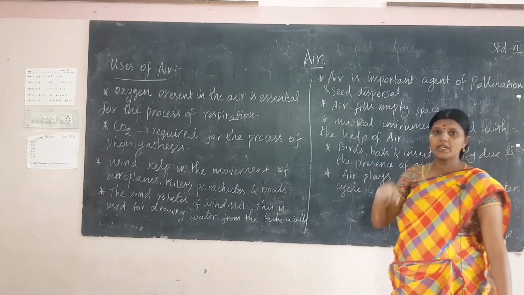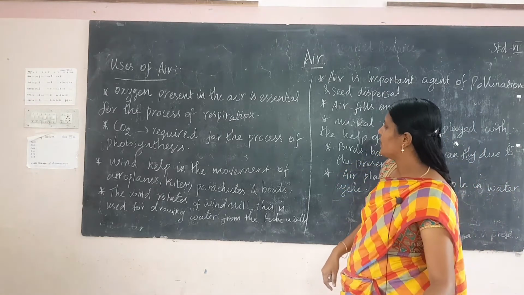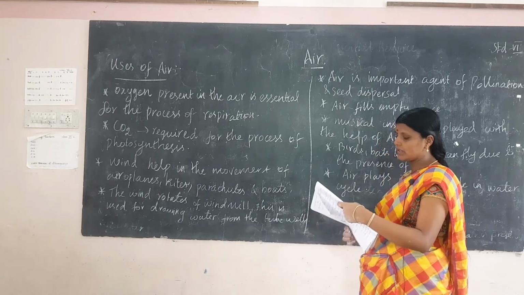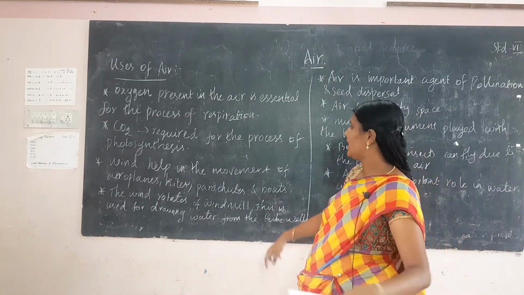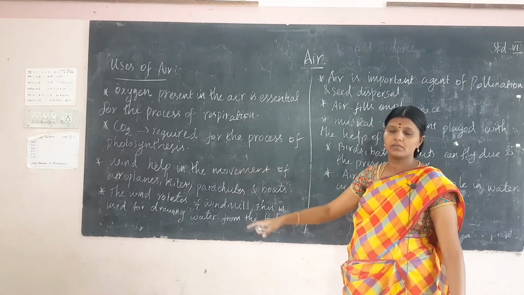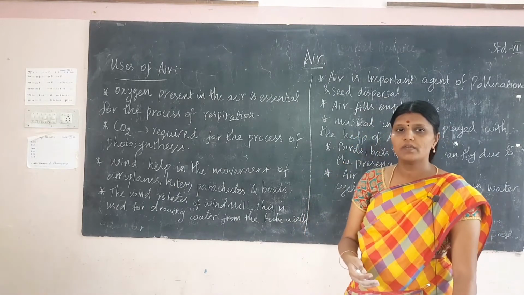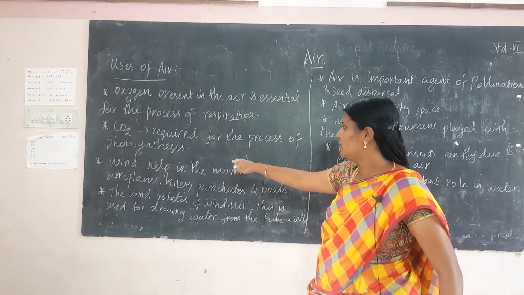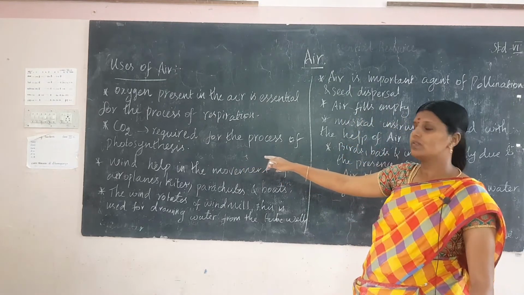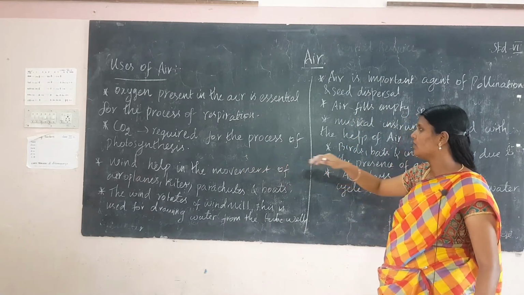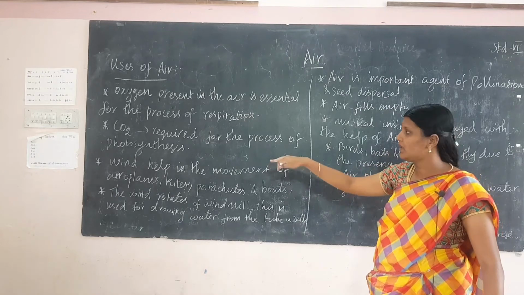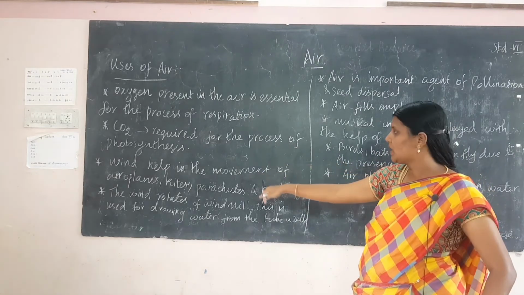Carbon dioxide is required for the process of photosynthesis, and for that purpose it is very useful. Carbon dioxide leads to global warming, but in that process it is very useful. Carbon dioxide is required for photosynthesis for plants. That part it is very useful.